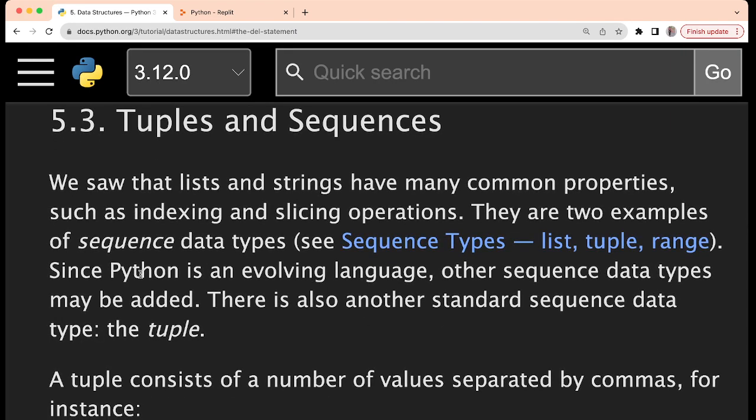Since Python is an evolving language, what is the meaning? Python keeps on changing with the new technologies which are getting introduced in the market, with new applications, new requirements. Every time, Python evolves. So new data types, new methods, new concepts are always introduced in this language.